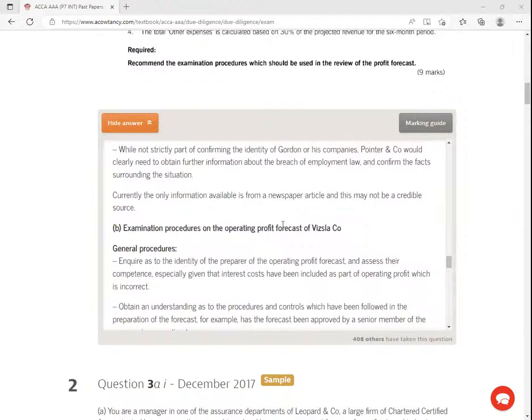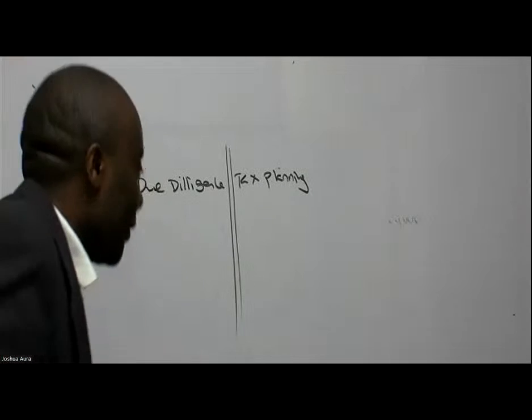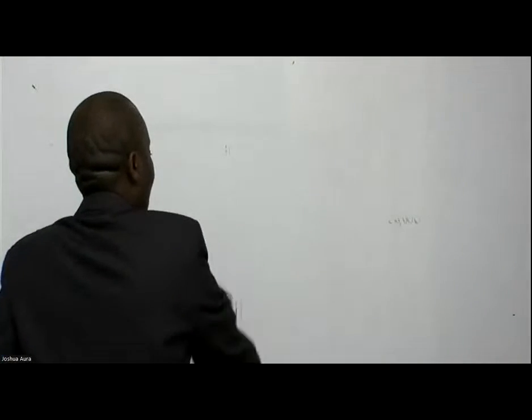Examination procedures on the operating profit forecast. That profit forecast that we saw up there, ladies and gentlemen, what are we supposed to do? The profit forecast that we saw up there under prospective financial information. Under this prospective financial information, PFI is a topic which is also very, very hot for your examiners. When we talk of prospective financial information, ladies and gentlemen, we are looking at what things as auditors? The reliability of the figures. So we want, in this case here, to get this PFI information, those forecasts, ensure that,